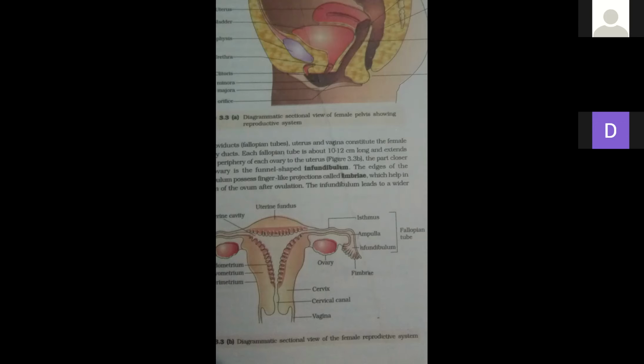Fertilization can only occur if the ovum and sperm are transported simultaneously. What is the meaning of simultaneously? Ova is released during the 13 to 15 days. That is the main ovulation phase of the ovary. When ova is released as a secondary oocyte from the ovary and captured by the infundibulum and moves through the ampulla to the isthmus, that is the day when fertilization takes place.